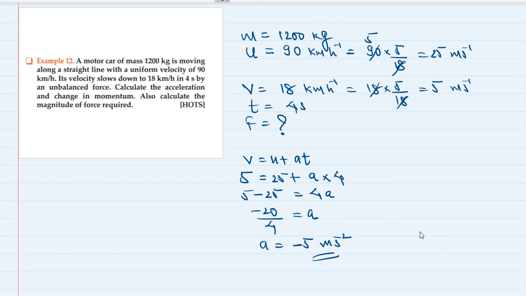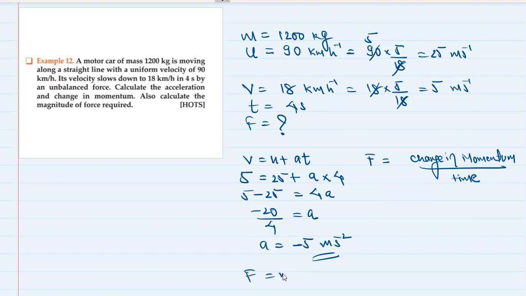Now what is the change in momentum? Now we know that change in momentum is, let me give you an example. The force is equal to change in momentum upon time. Force is equal to the rate of change of momentum, right? So what is the force? We don't know the force. Let's find out the force.